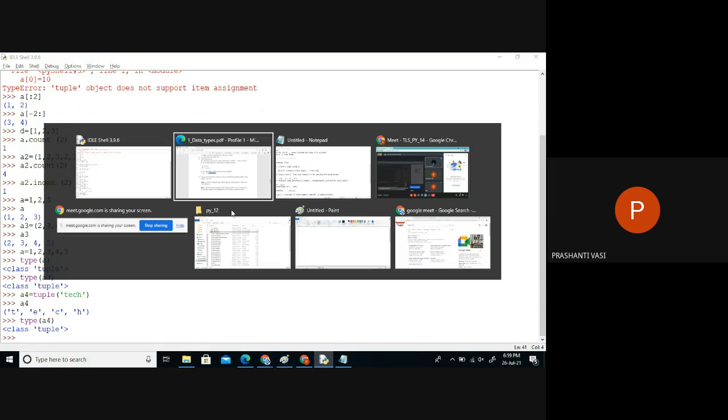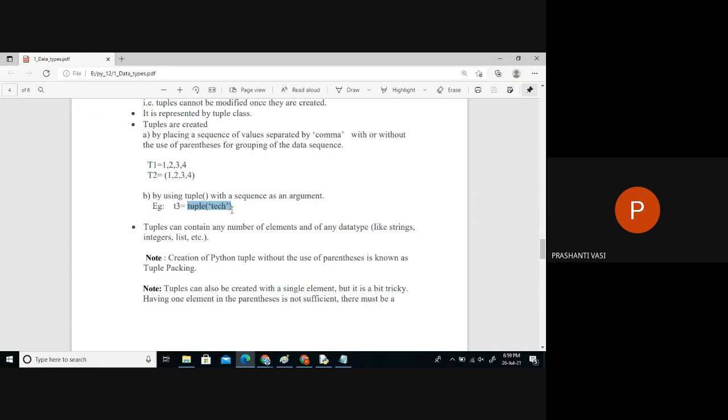See, the main concept you have to remember about tuple is you want to save something without any changes. So accidental changes should not be done on some data. Means store the data in a tuple format. And yeah, this is packing. That's what, when we give multiple values, that is called tuple packing. Automatically it will be wrapped in round brackets.